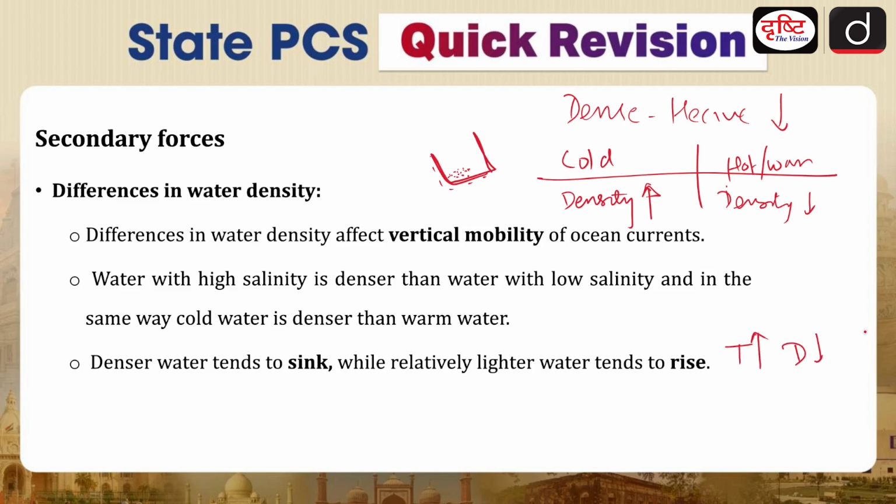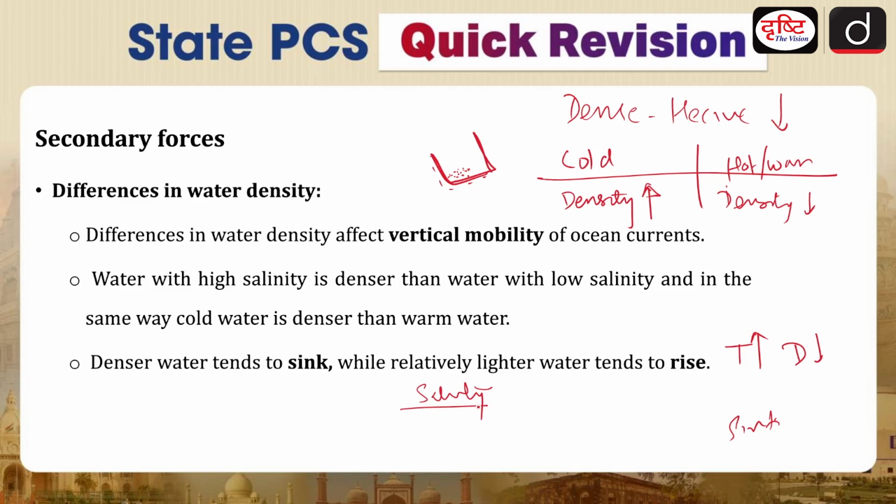Now if density is decreasing, that means the water will rise up, and if there is cold water, because density is high, then it will sink. Other than that, salinity is also there. If there is higher salinity, that means the water will be dense, and that is why it will sink. And if there is lower salinity, the water will be less dense, and that is why it will not sink.